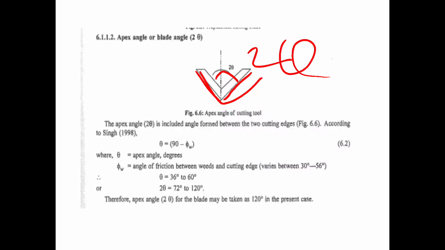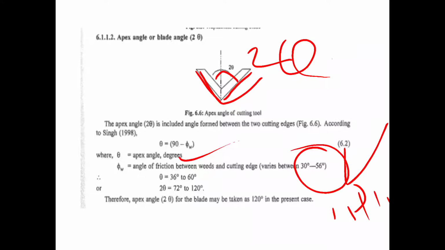According to Singh Hain 1998, who proposed an equation, theta is equal to 90 minus psi w. Theta is the apex angle in degrees, that is 20, and psi is the angle of friction between weed and cutting edges. That means when we consider this one as the weed, when we operate this implement, this angle they have given is 30 to 56 degrees. So calculate the value. Theta is equal to 36 to 60 degrees, 2 theta is equal to 72 degrees to 120 degrees. So finally we get the apex angle as 120 degrees.